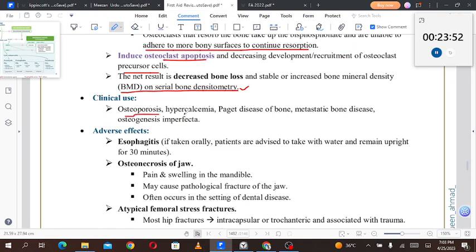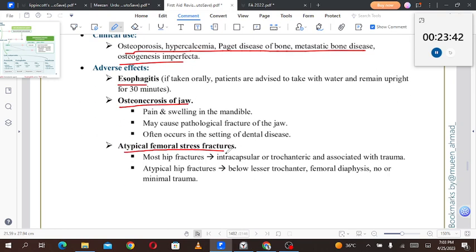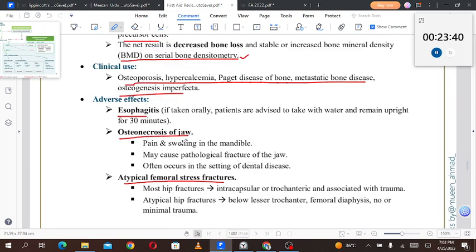Clinical use: osteoporosis, hypercalcemia, Paget's disease of the bone, metastatic bone disease, osteogenesis imperfecta. Adverse effects are esophagitis, osteonecrosis of the jaw, and atypical femoral neck fractures, femoral stress fractures. So esophagitis, if taken orally, patients are advised to take with water and remain upright for 30 minutes.